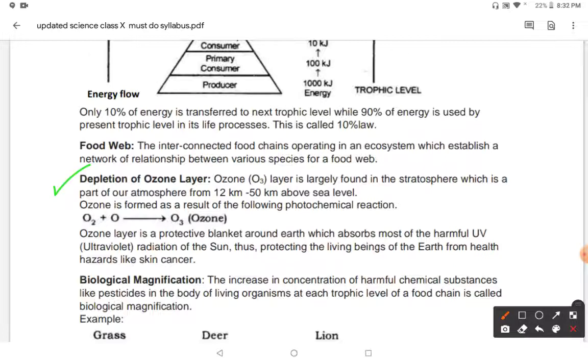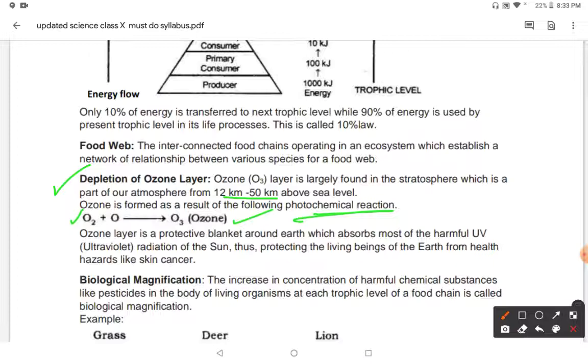The ozone layer is largely found in the stratosphere, which is the part of the atmosphere from 12 to 50 km from the sea level. And ozone is formed as the result of photochemical reactions. Oxygen is present, and oxygen atoms combine together to form the ozone layer. The ozone layer is a protective blanket around the earth which absorbs most of the ultraviolet radiations of the sun.